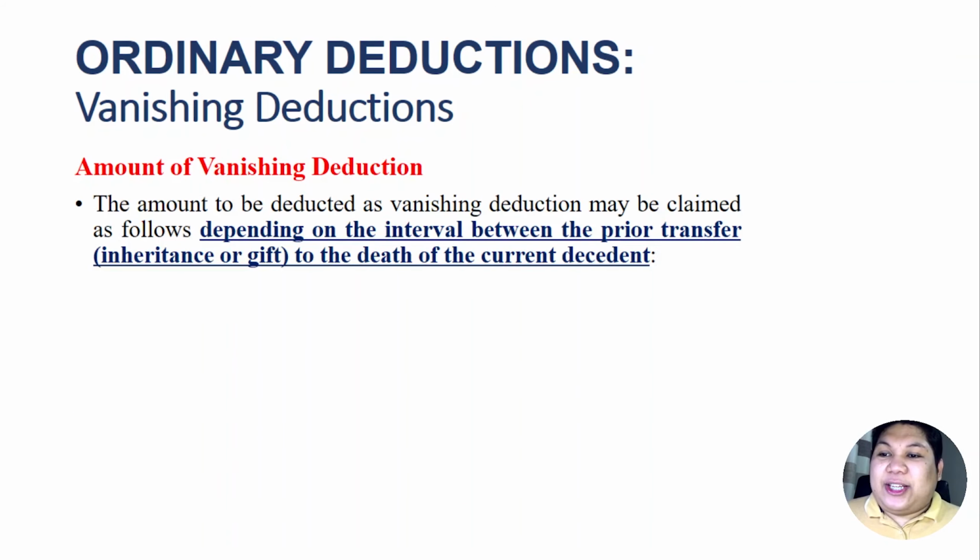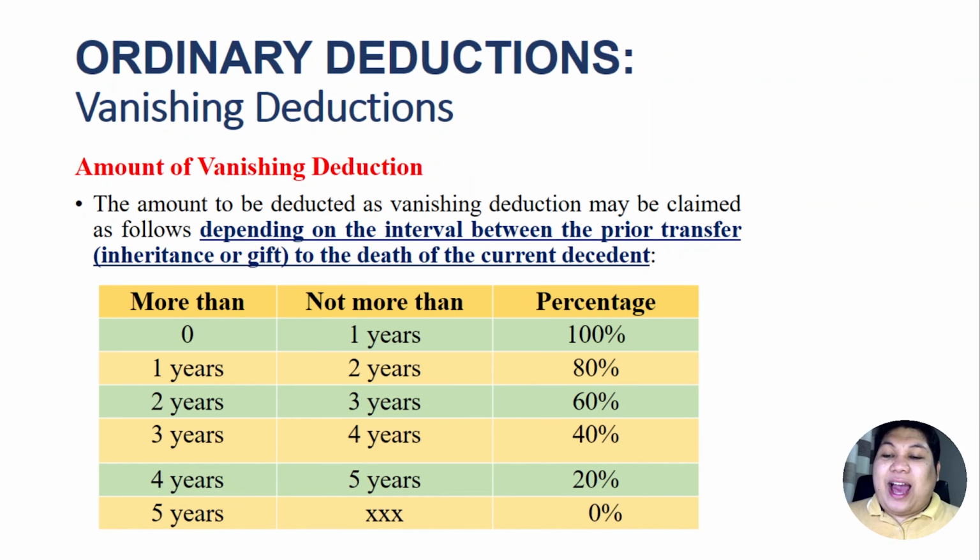The amount of vanishing deduction. The amount to be deducted as vanishing deduction may be claimed as follows, depending on the interval between the prior transfer, either inheritance or gift, to the death of the current decedent. So we have here the 5-year period. Again, the date of the current death of the present decedent and the date of the transfer should be within 5 years. The transfer could be gift or could be inheritance.